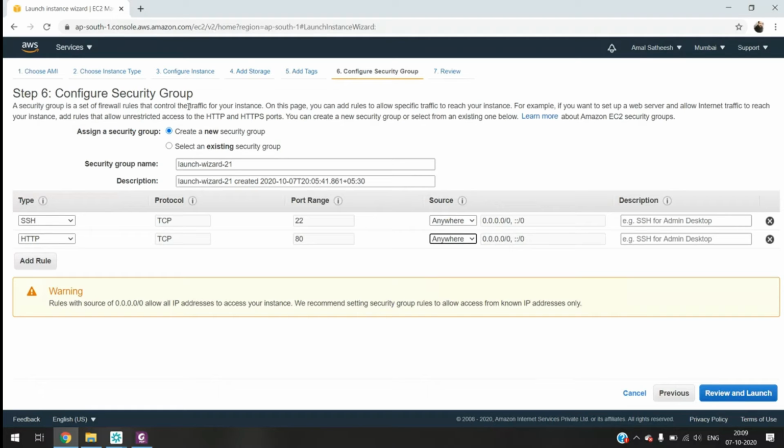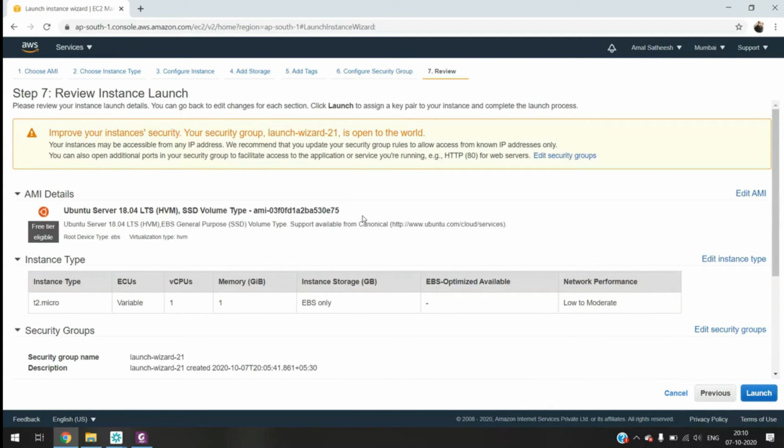Size 8 GB. Next. Okay. Now there is a review step. You can go to the review and launch. So here we can review what we selected. If you want to edit anything, we can edit, like we chose Ubuntu 18.04 for the AMI.